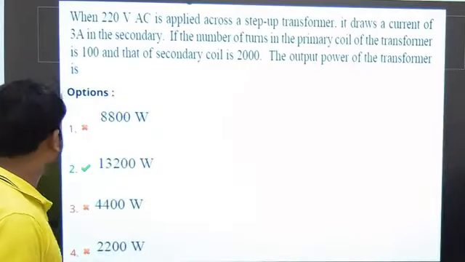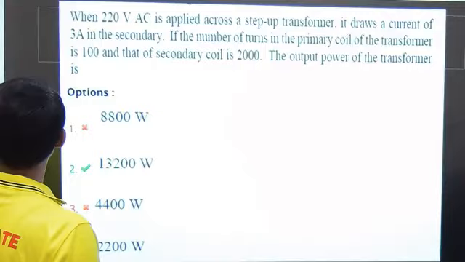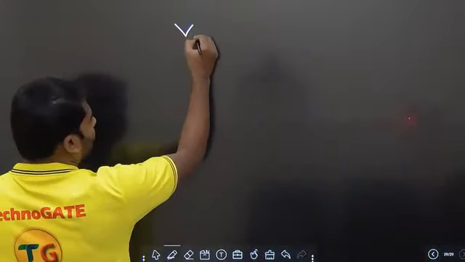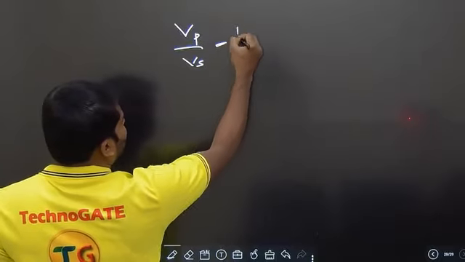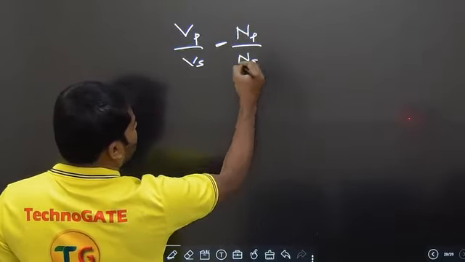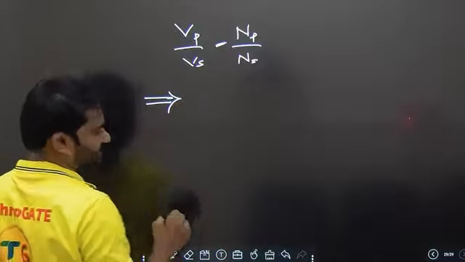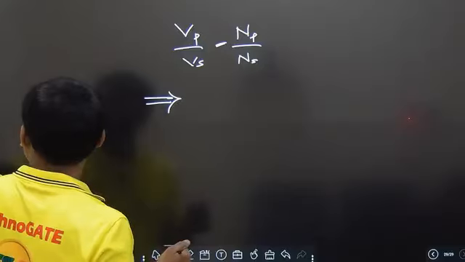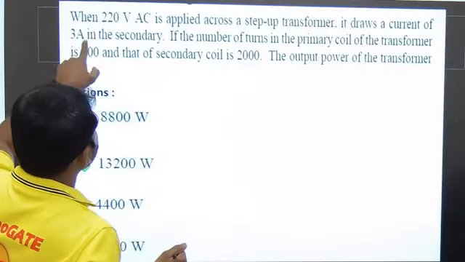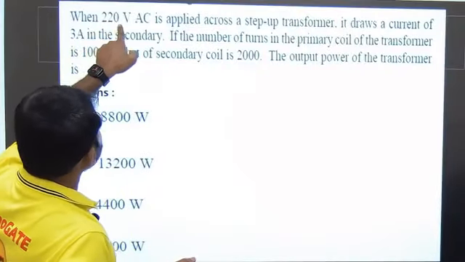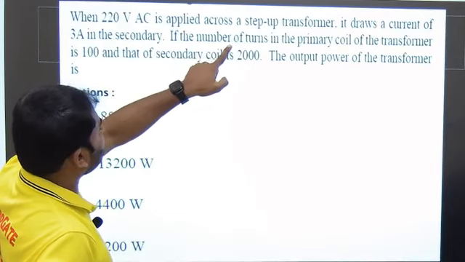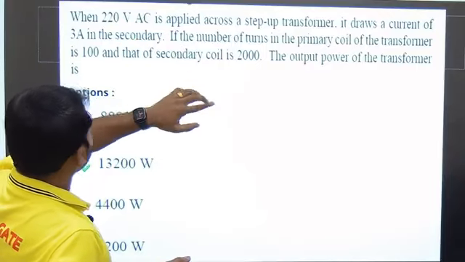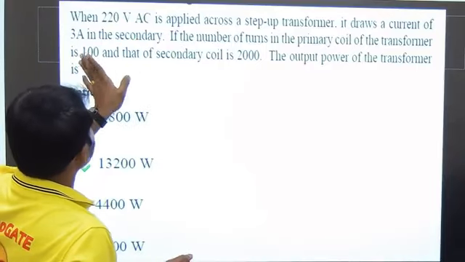Okay, so we have this equation between the voltage and number of coils, primary, secondary. Vp by Vs, primary voltage.